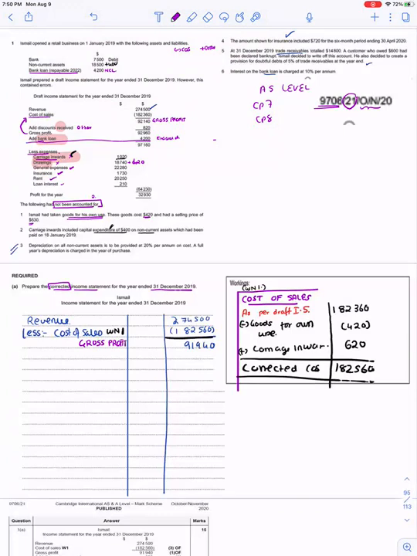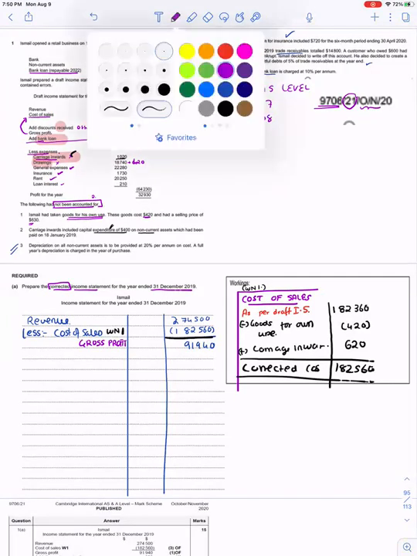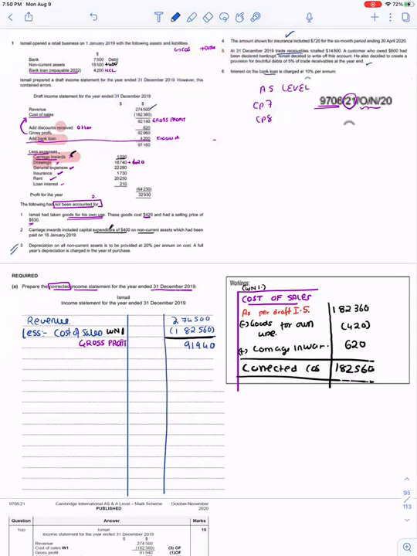In the gross profit, we will add the income. We see only one income, that was our discount received, which was wrongly put over here. So I will add the discount received. Because it is only one item, I will directly put it in the outer column, 820. So adding both of them, my gross profit comes to 92,760.